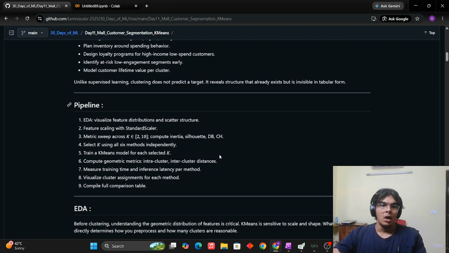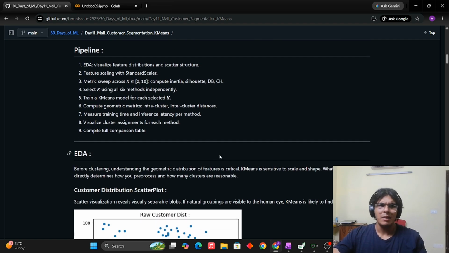Okay. Moving on to the pipeline, it's the typical pipeline that we implement. Nothing fancy, nothing new. We always start with understanding the data, which is always done through the EDA. It is always for the engineer. Here the EDA is done primarily in four steps, and I'll be showing you that. It's pretty important to understand the EDA because the model that we are going to use today becomes very intuitive once you look at the EDA.